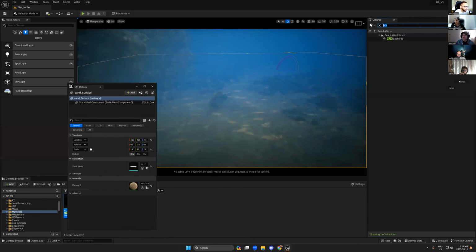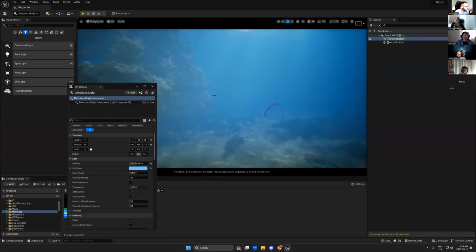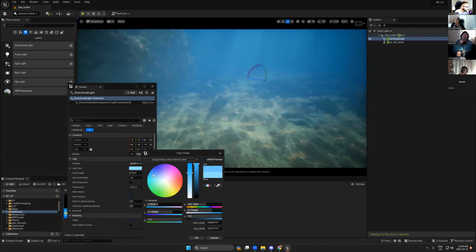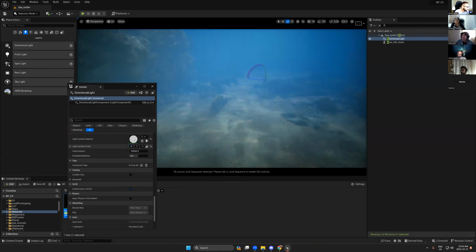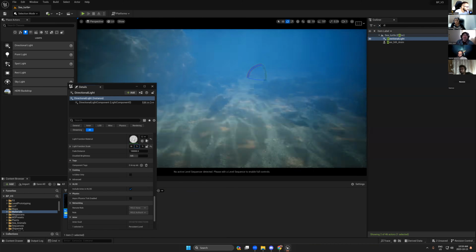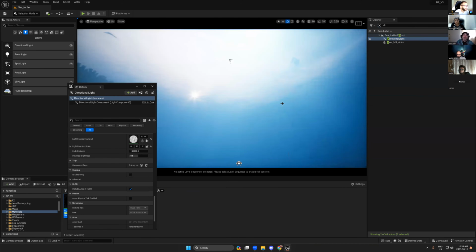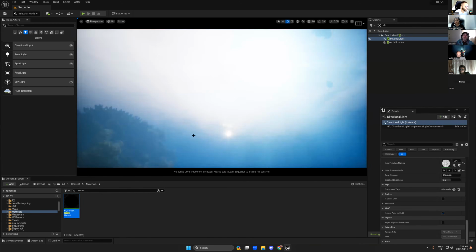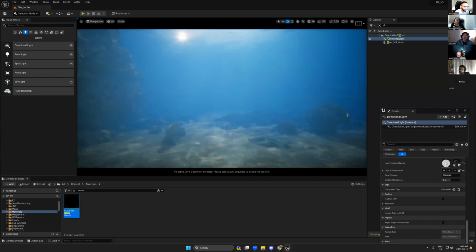And from the direction light, we can now add more light intensity. And let's change this one. We'll have something like this. So now we have a big bloom effect on the top.